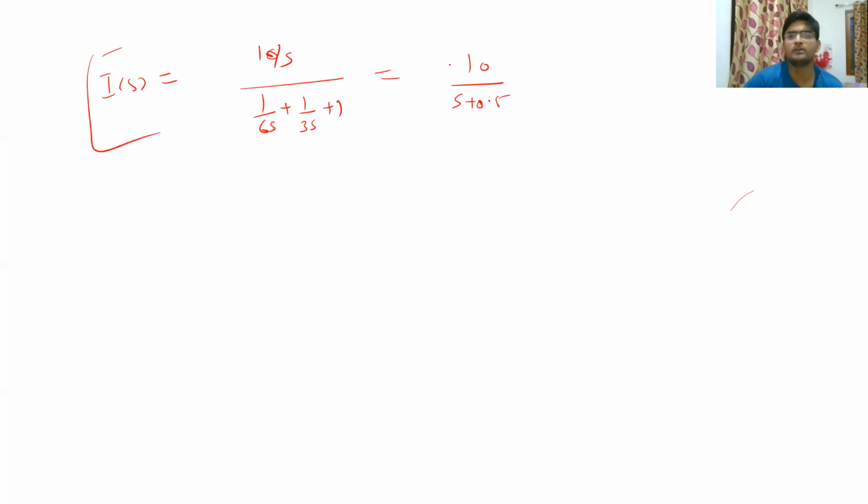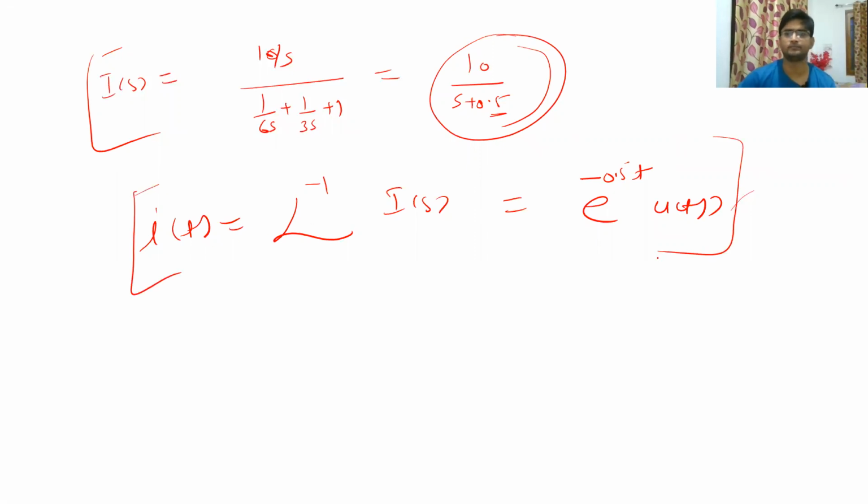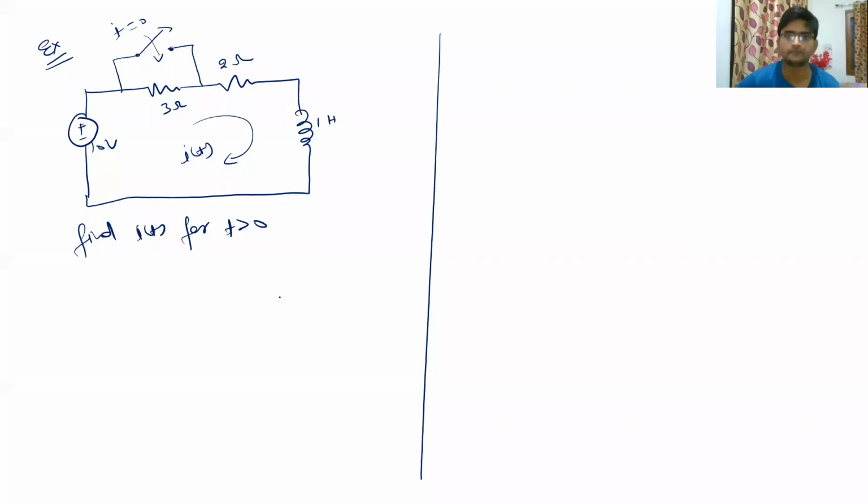So now you have got the value of IS, and what you had to calculate? You had to calculate It. So It is nothing but Laplace inverse of IS. And what is the inverse Laplace transform of this? What does it resemble? It is basically e to the power minus 0.5t u(t), since it is S plus 0.5. You can either write u(t) or you can just leave it because it is understood. It should have a u(t) in it. So this is your function of It, right? So this is how you will calculate.